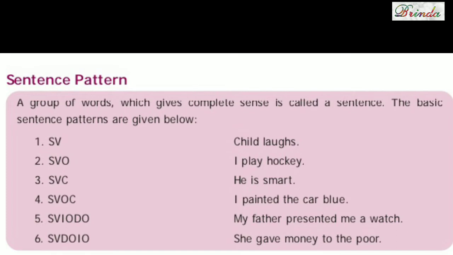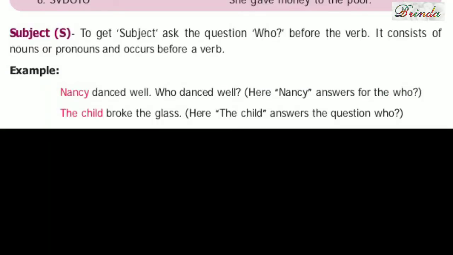Okay, now in detail we'll study. Subject, what is that? To get the subject, ask the question who. If you want the subject, what should you do? Ask who, whom it refers to. It is before the verb. It consists of nouns or pronouns and occurs before a verb. Most of the time, where does the subject sit? Before the verb. For example, Nancy danced well. Who danced well? If you ask who and an answer comes, that is the subject. So, Nancy answers for the who.